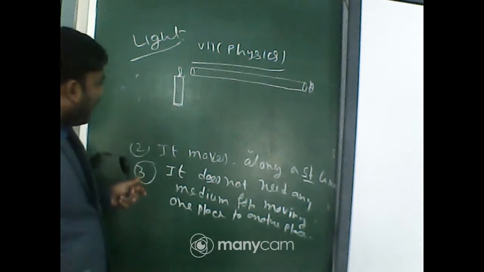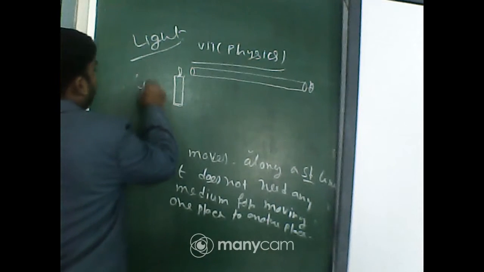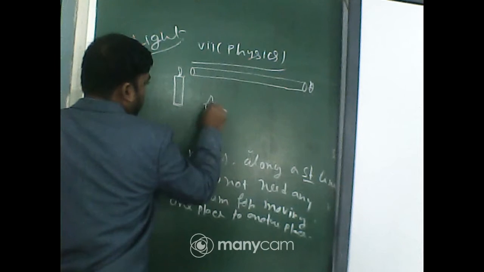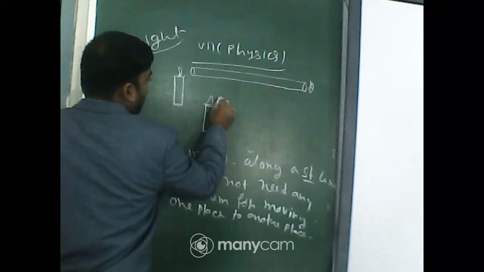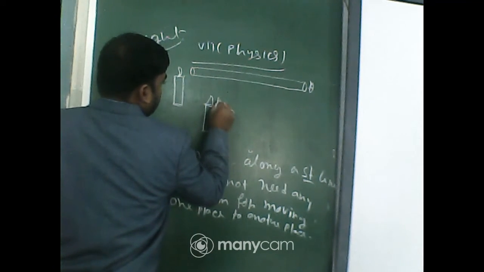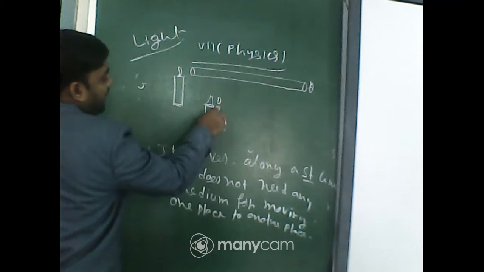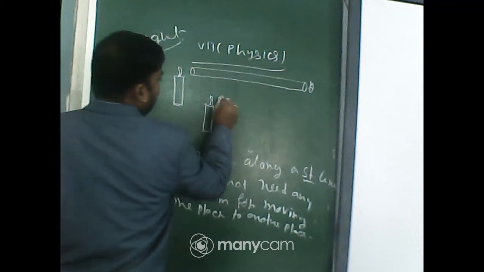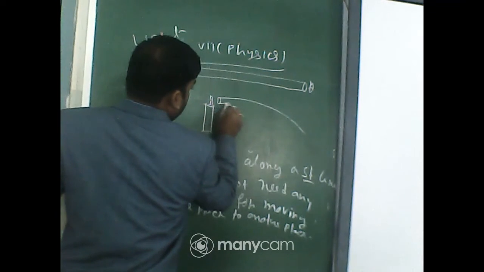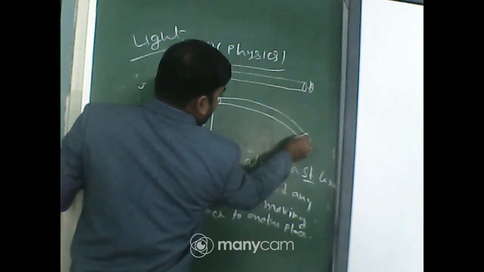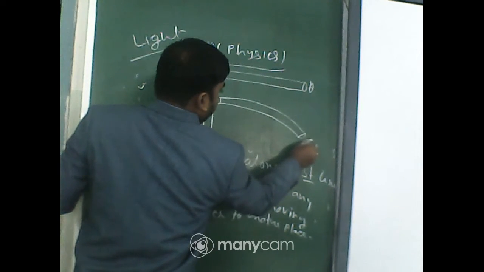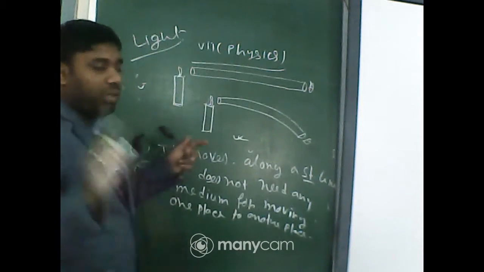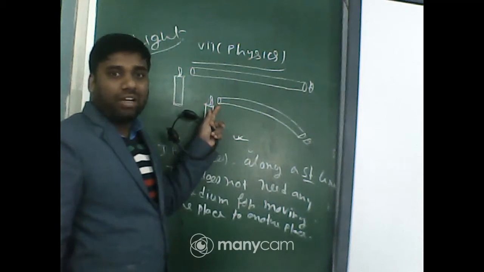In the next case, same candle flame and one tube, with this end just beside the flame, but bent like that. And you have kept your eyes here. In this case, you cannot see the candle flame.